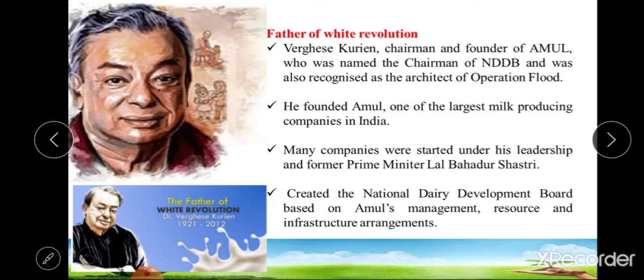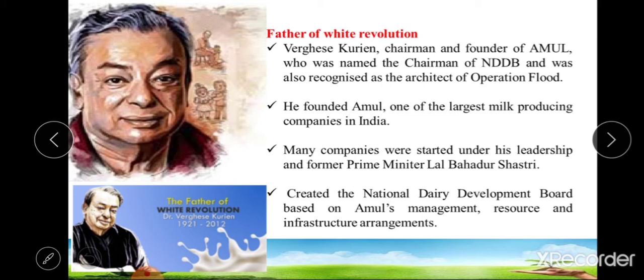He founded Amul, which is one of the largest milk producer companies in India. Many companies were started under the leadership of Dr. Verghese Kurian and former Prime Minister Lal Bahadur Shastri.